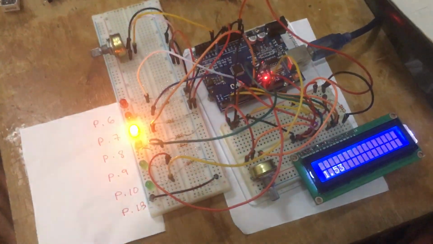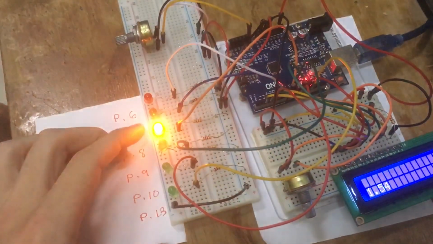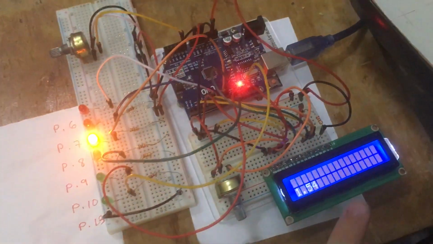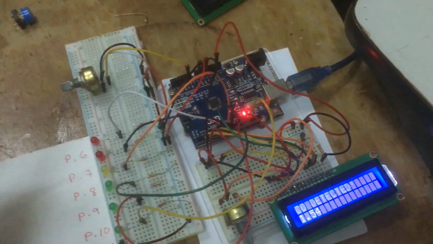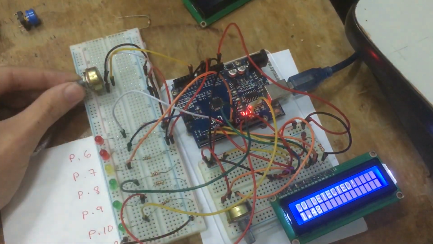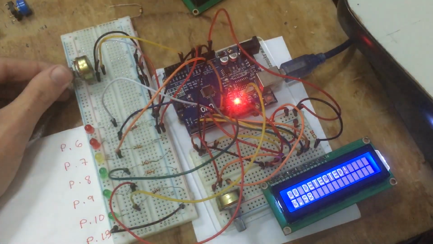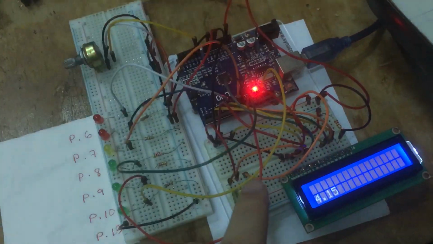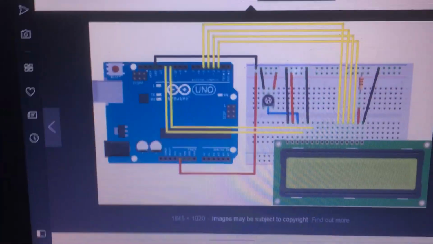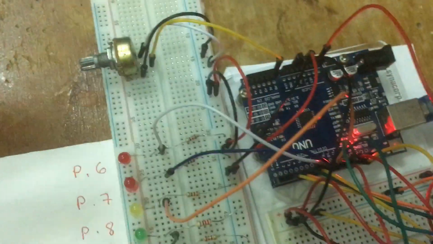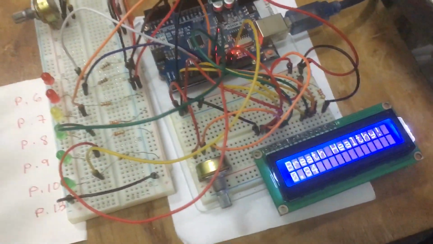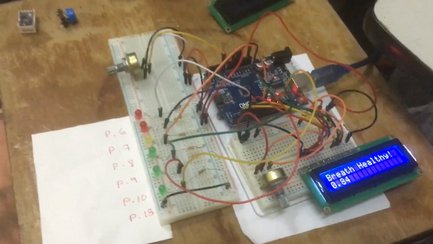So here we have the LEDs all in order, and I'll be presenting the voltage displayed with the potentiometer, as well as, of course, this beautiful mess right here, which is the LCD pins all connected through to my Arduino Uno. Alright, so moving on to the functions of this project.